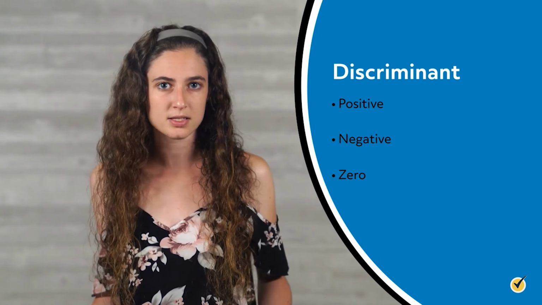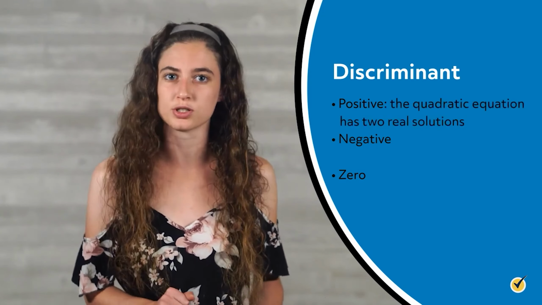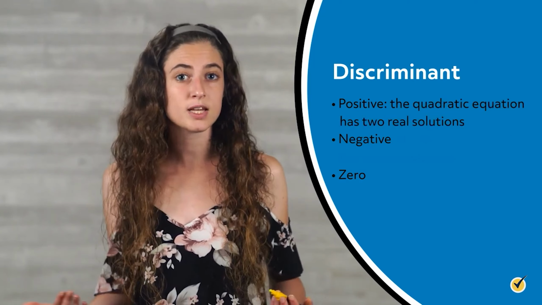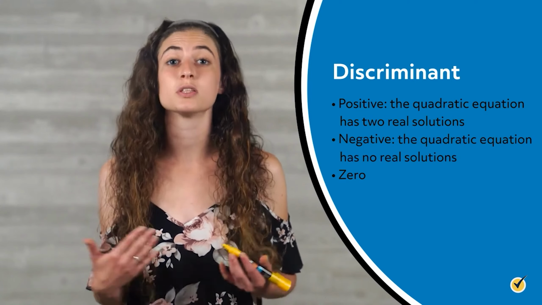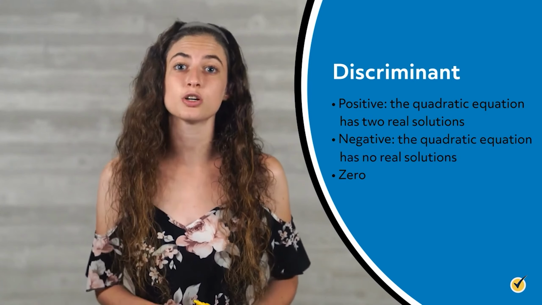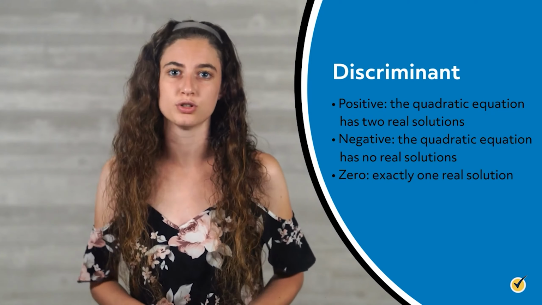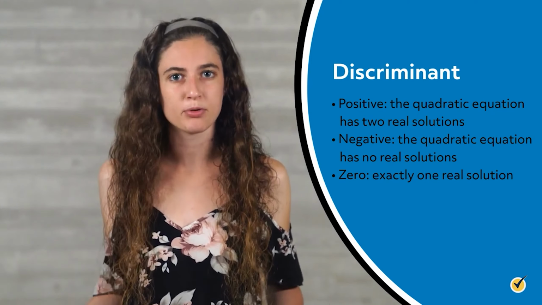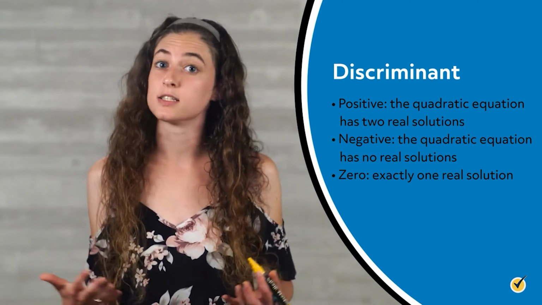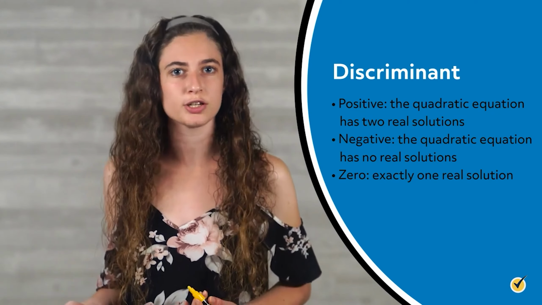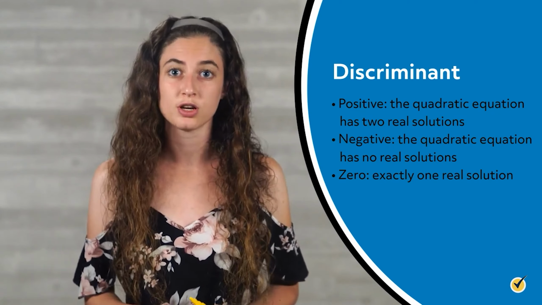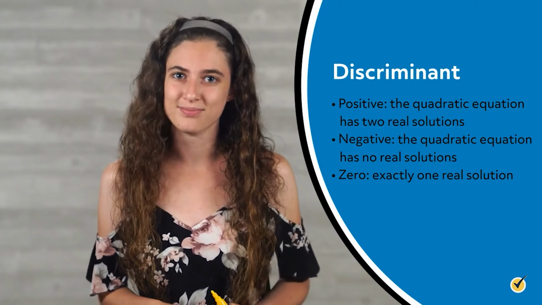When the discriminant is positive, then the quadratic equation has 2 real solutions. When it's negative, then it has no real solutions. And when the discriminant is 0, then the quadratic equation has exactly 1 real solution. In the previous example, the discriminant was 25. Since it's a positive number, we know that the quadratic equation has 2 real solutions, which is what we found when we worked it out. Let's look at another example.